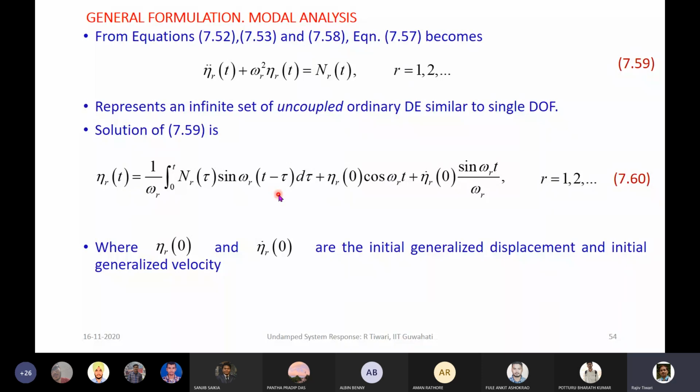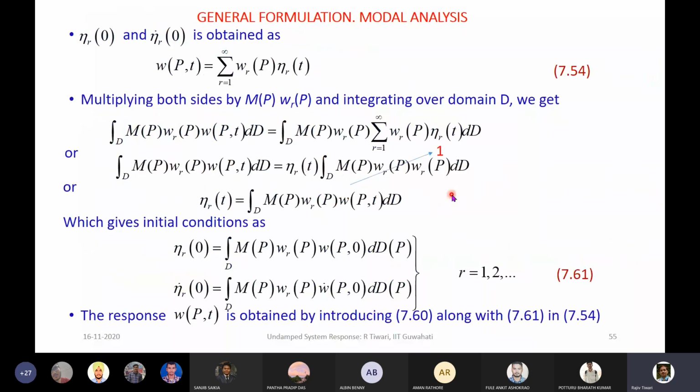So generally, we consider the initial condition when we want the response of the system for a very short duration, because we know in an actual system there is always damping. So this transient part will die out after some time. So if we want the steady state condition, then only this we need to retain. This will be ignored. So here the initial conditions are in the natural coordinate, and generally initial conditions will be given in the physical coordinate.